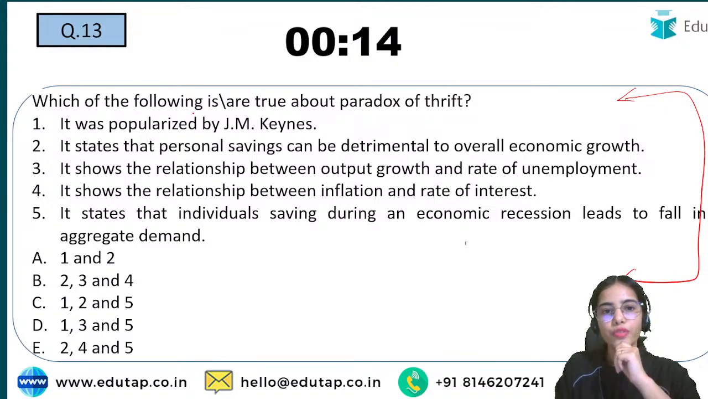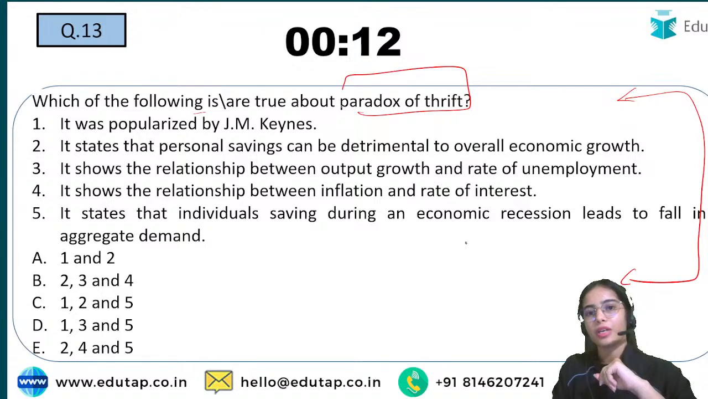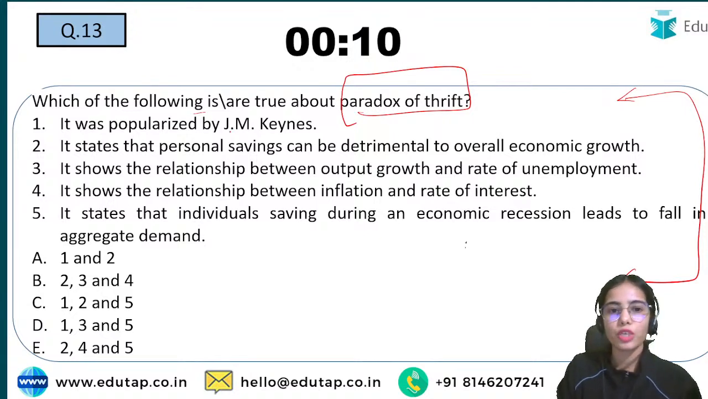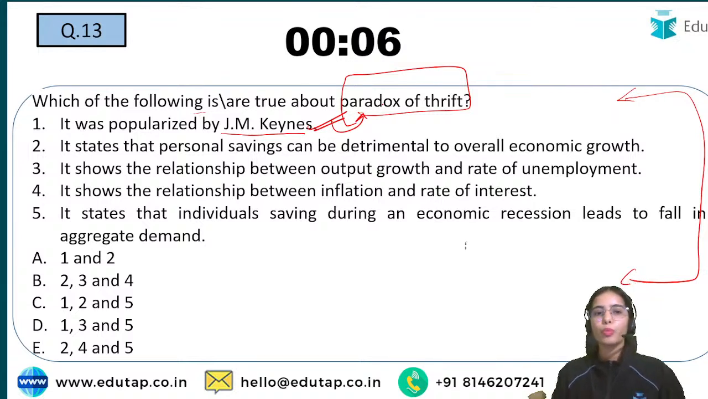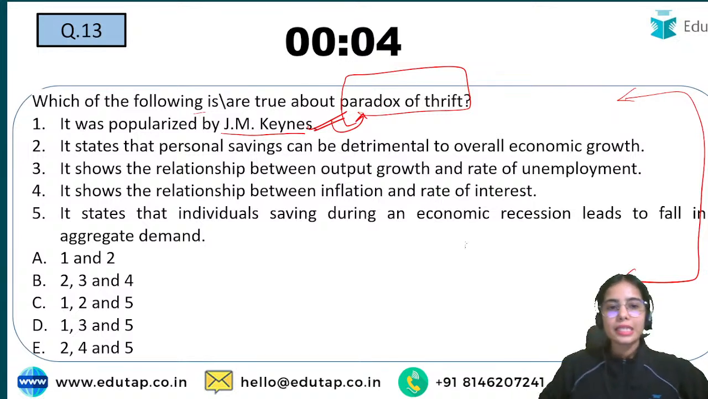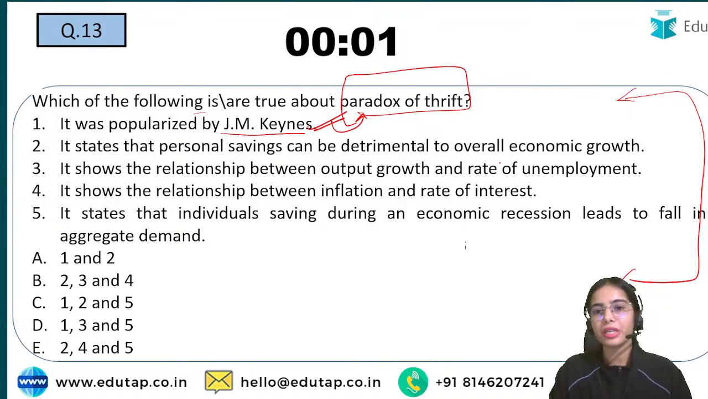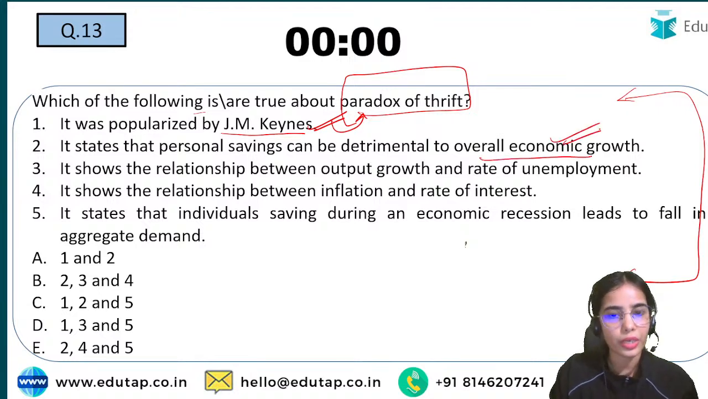So which of the following is or are true about the paradox of thrift? That it was popularized by J.M. Keynes. So that is correct. The paradox of thrift was actually popularized by J.M. Keynes. It states that personal savings can be detrimental to overall economic growth. So this is also correct.